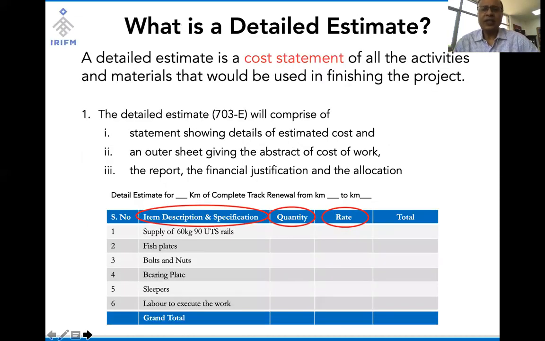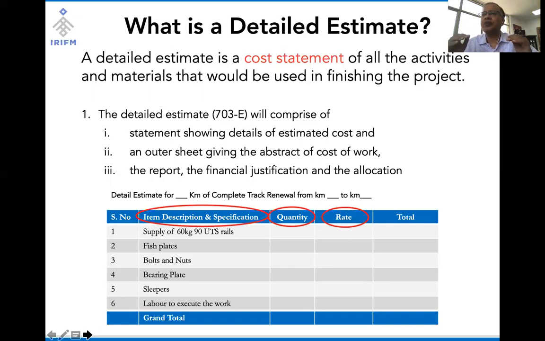Now, what is a detailed estimate? There are various sorts of estimates which are there before any work can be started. An estimate is nothing but a statement of cost, and there are multiple forms of estimates which are prevalent in Indian Railways. So there is an abstract estimate, which is a very early estimation of works, which is different from a detailed estimate.